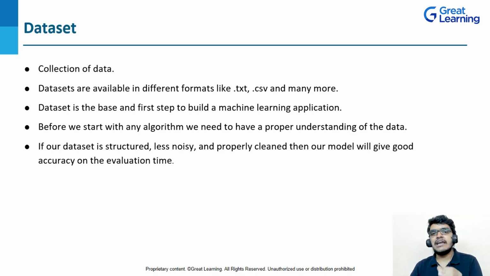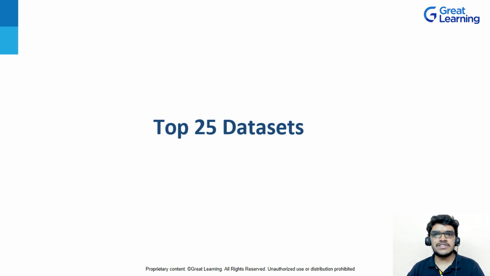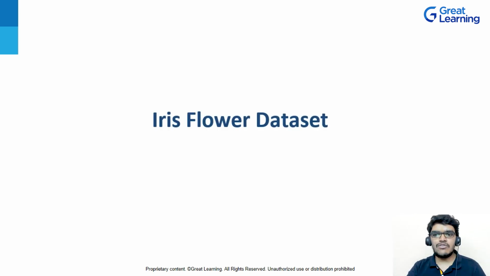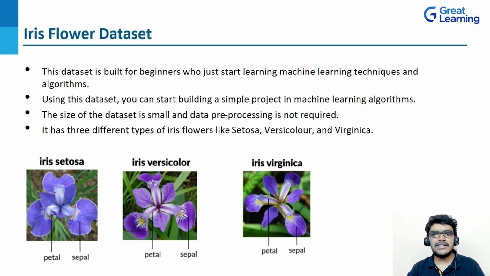If you want to build any machine learning application, then the dataset is the first step. Also, if you want to start with any algorithm, then you must have a proper understanding of the data. Moving further, if you want your model to give good accuracy, then your dataset must be structured, less noisy, as well as properly cleaned. So this is the basic idea about the dataset. Let's start with the top 25 datasets which are easily available online to train your machine learning algorithm. We will start with the first, the iris flower dataset. So what is the iris flower dataset?